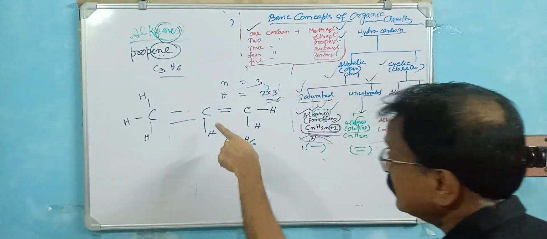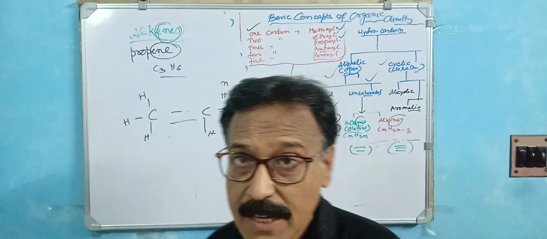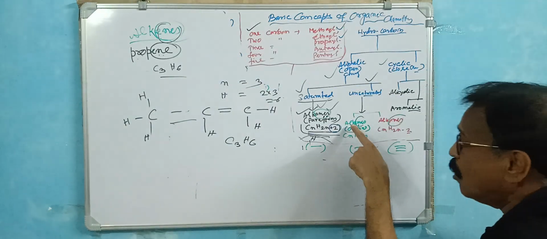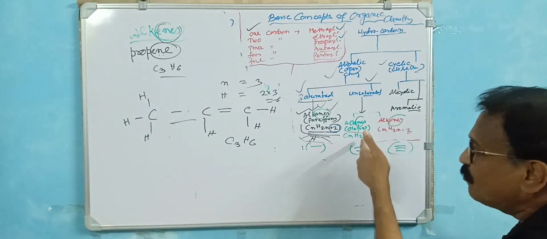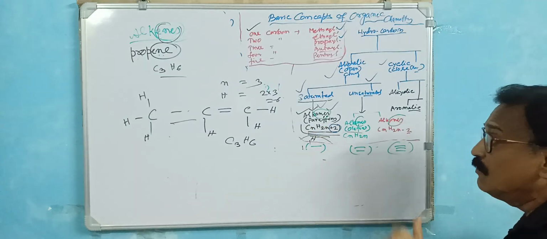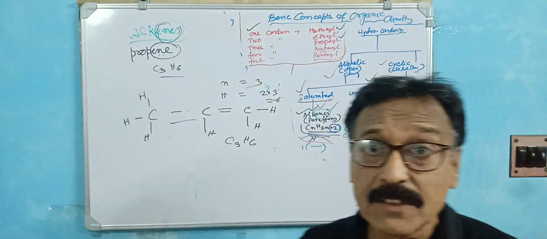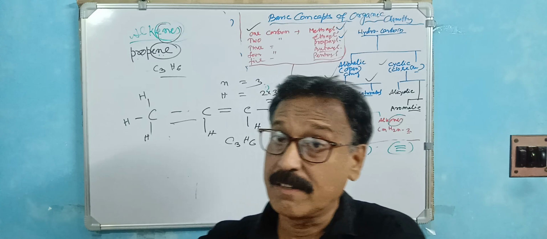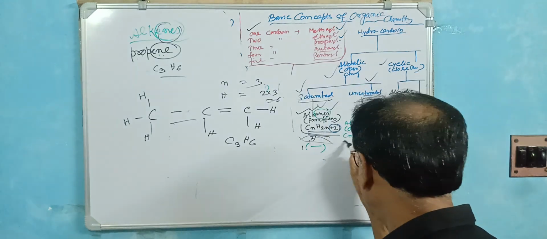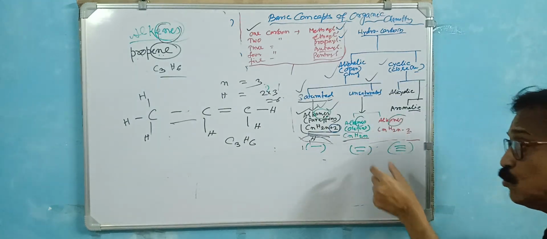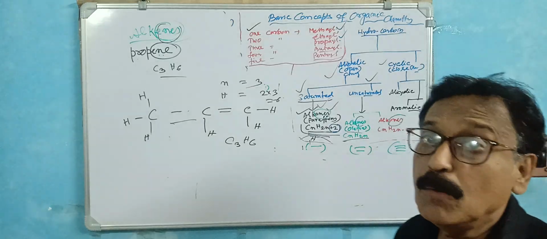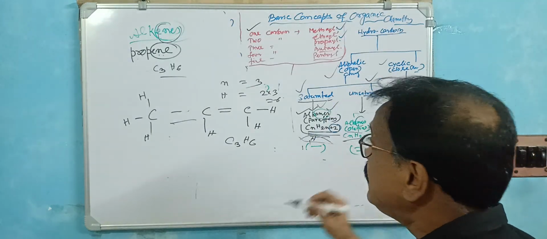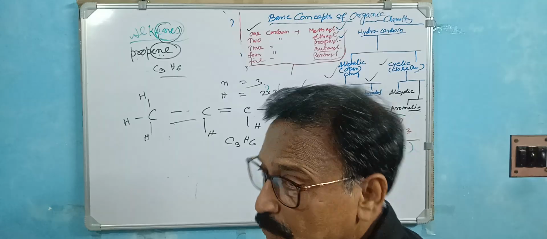So for that, this is an unsaturated hydrocarbon. That is called propene, or the other name is olefin. This is the paraffin. This is the olefin. Very clear concept from the basics of starting of organic chemistry. This is very important. So the general formula is CnH2n. That means it possesses the double bond. So what is the pronunciation? This is propene. Okay.